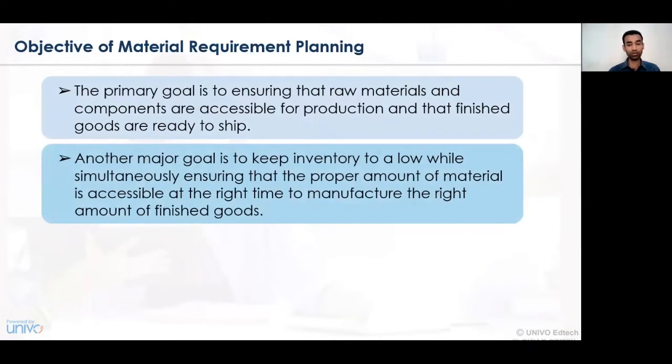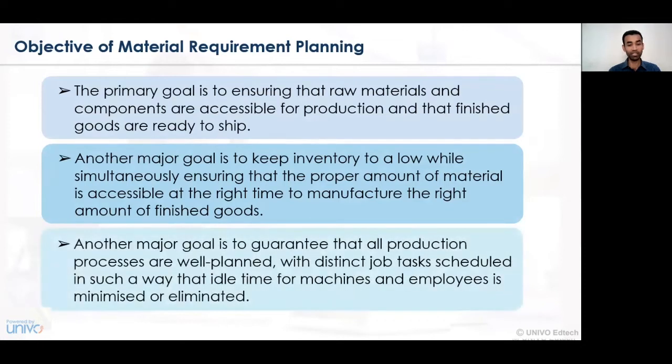Another major goal or objective of material requirement planning is to simultaneously maintain all the activities that are going on in the assembly line. That is, when the goods pass from one machine to another machine, one stage to another stage, at every stage the material so required should be readily made available, and accordingly, there should be no hurdle in the production process. So for this, availability of material, processing of raw material, and disbursement of the material, whichever is required, should be taken into account in a very effective way.